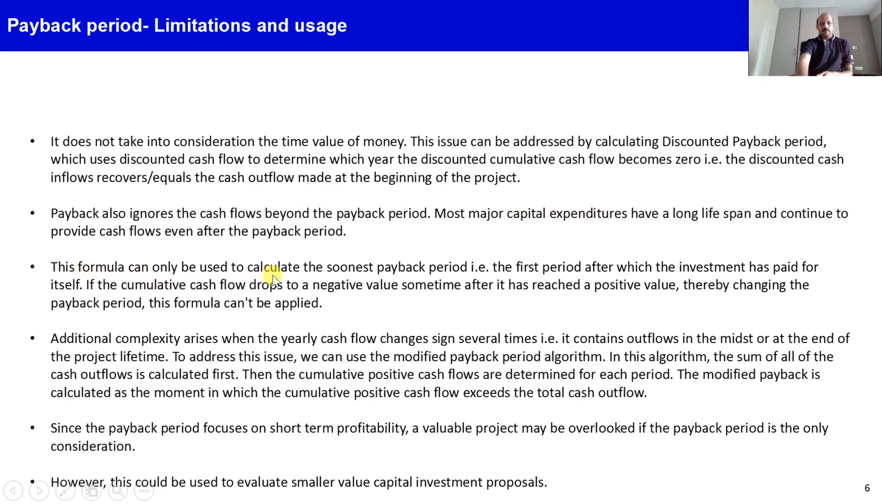The third limitation is that it calculates only the soonest payback period. That means the first period after which the investment has paid for itself. If the cumulative cash flow drops to a negative value after the payback period, it completely ignores that. So at that time this formula cannot be applied. So once the cumulative cash flow has become positive, payback period just stops at that point. So if after that period cash flow becomes negative for some reason, or the forecast of the cash flow becomes negative, payback period does not consider that